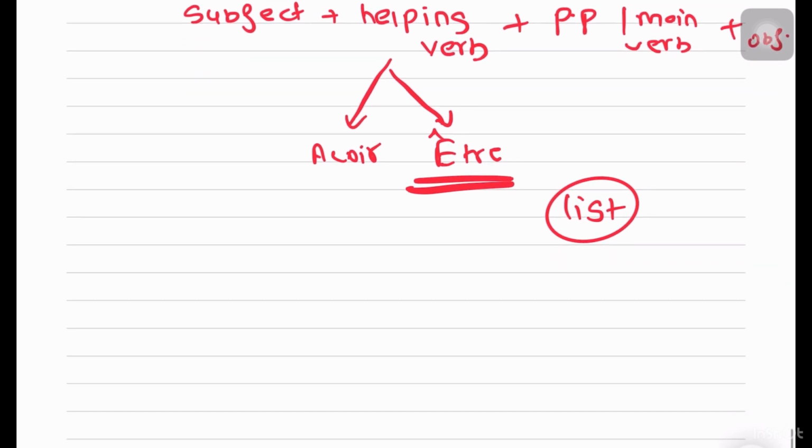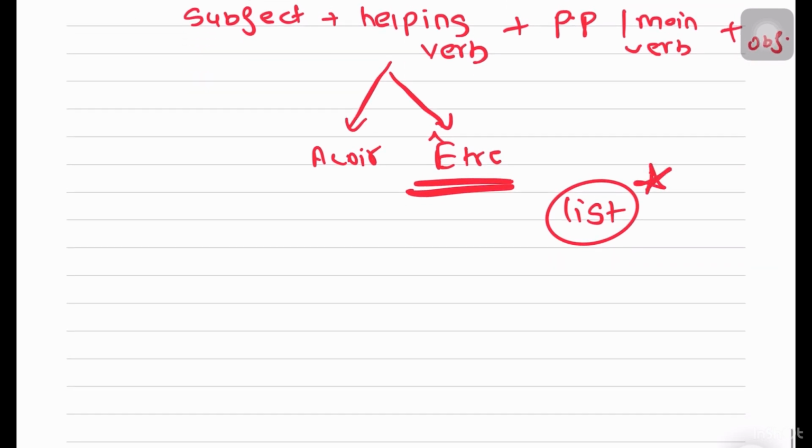Now, this means this list is very important. Once you memorize this list, you'll know that this is my list of verbs and these verbs are done with être. Anytime you see these verbs, you'll be like, okay, this has to be done with être, and all the remaining verbs will be done with avoir. Simple thing, part of list means être, not part of list means avoir. Before we come to the list, we'll see how we conjugate être.